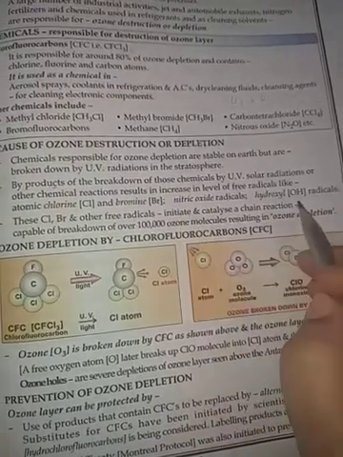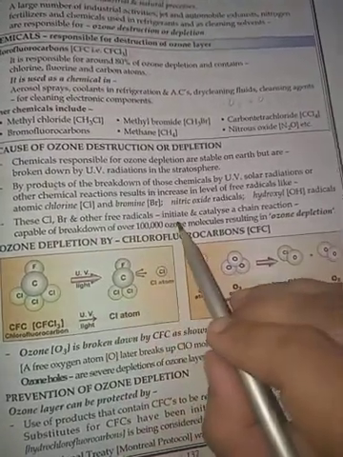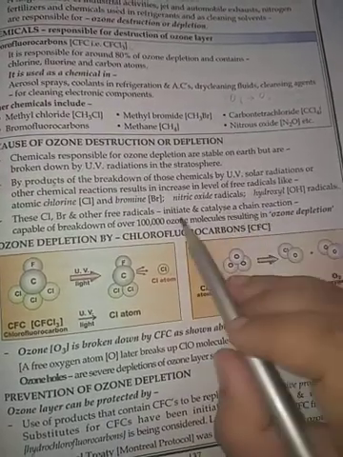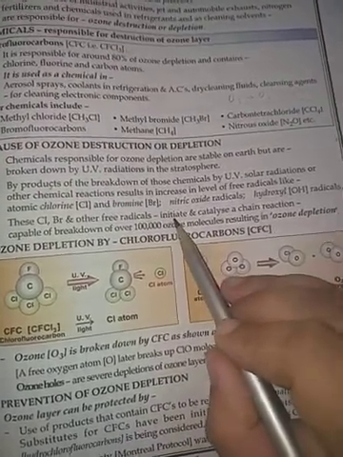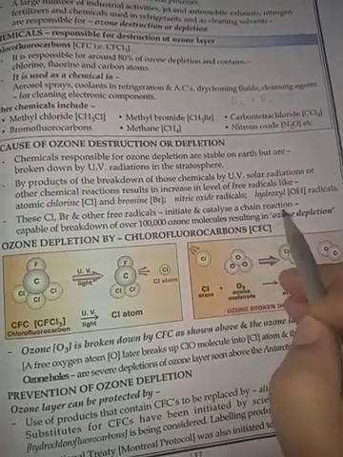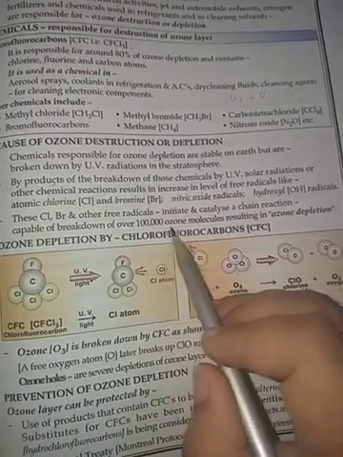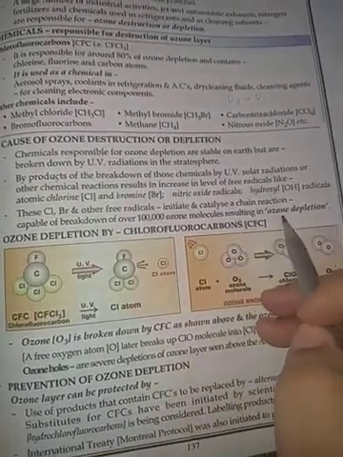These free radicals will initiate and catalyze a chain reaction. Initiate means they will start, and catalyze means they will speed up a chain reaction capable of breakdown of 100,000 ozone molecules, resulting in ozone depletion.